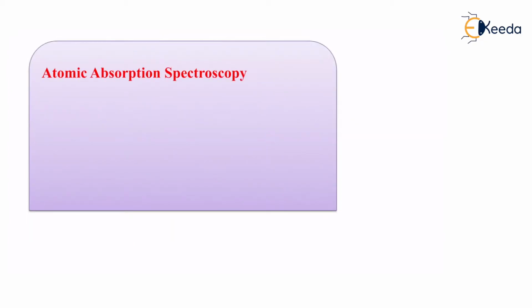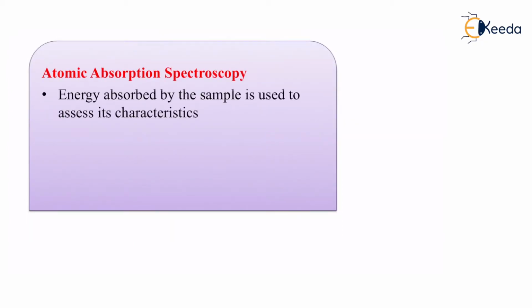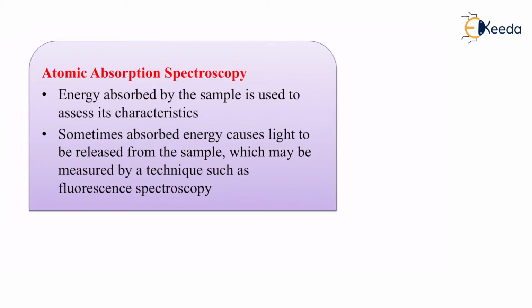Moving on further, we have atomic absorption spectroscopy. Energy absorbed by the sample is used to assess its characteristics. Over here, the topic itself is absorption. What do we mean by absorption? It means taking in the energy in the atomic form. Sometimes absorbed energy causes light to be released from the sample, which may be measured by a technique known as fluorescence spectroscopy.